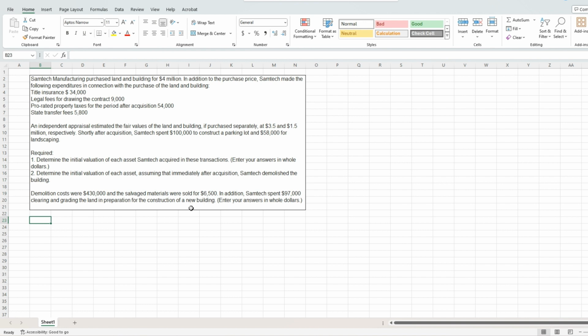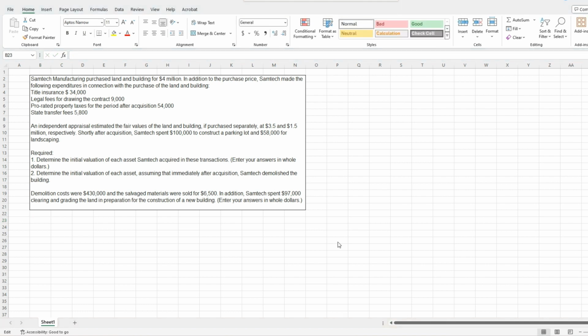Okay, so a couple things we need to think about here. When you're finding the initial valuation of an asset, you need to find the total cost of the purchase price for those assets, and then you need to multiply it by that portion of the fair value of that asset. So let me write out that formula for you. The first thing we need to find is the total cost of this purchase. So our total cost